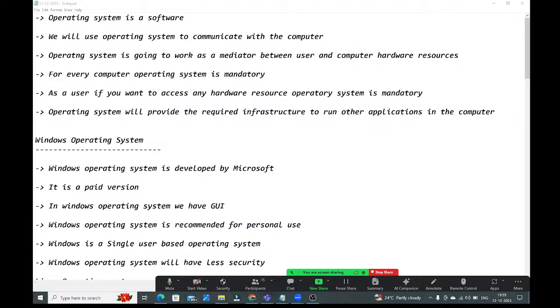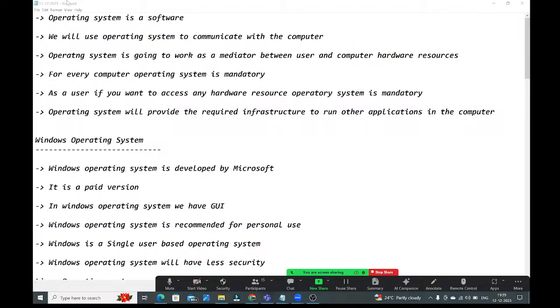Yesterday, we started our discussion about Linux. We discussed what an operating system is, what the Windows operating system is, what the Linux operating system is, who implemented it, how the name Linux came about, and which operating system was used to implement Linux. We also discussed what distributions are available in Linux.